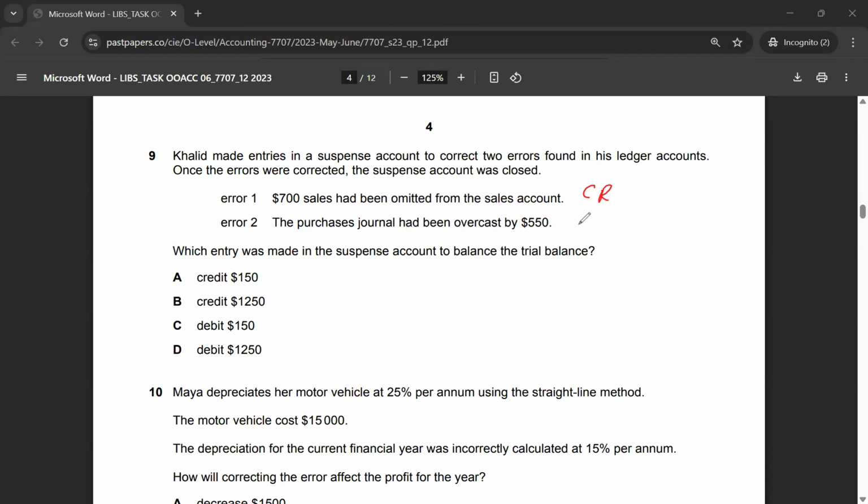So which entry has been made? These two numbers, you will add these two numbers on the credit side. And then that's how you will close out the trial balance as well. So the correct answer to multiple choice 9 would be option B. 700 plus 550 gives me 1250. So this will also go on the credit side. Let's move on to multiple choice 10.